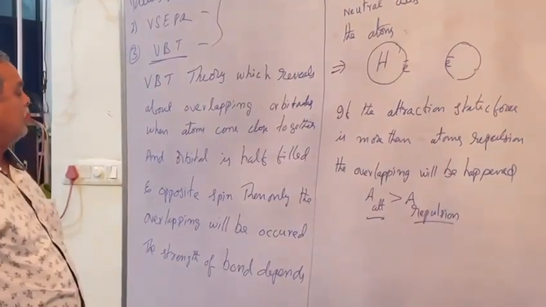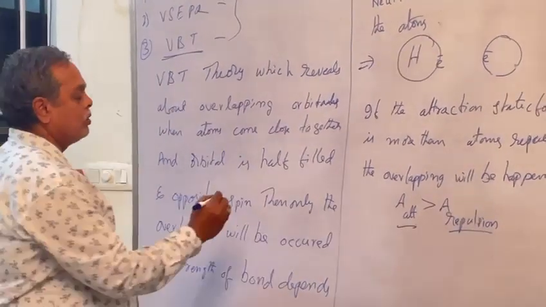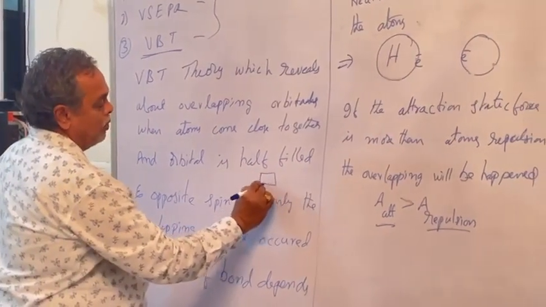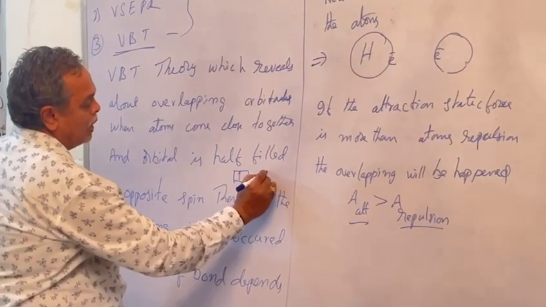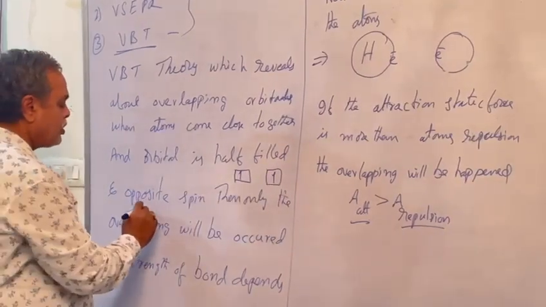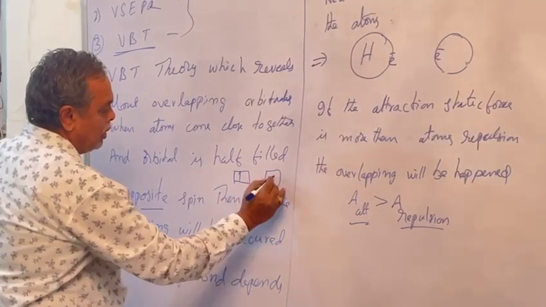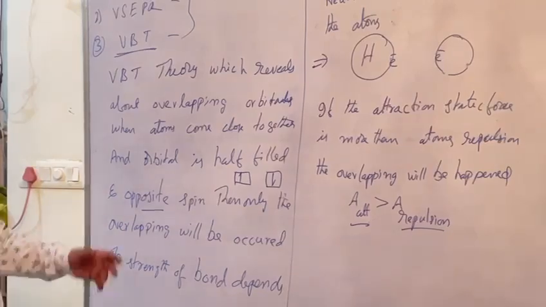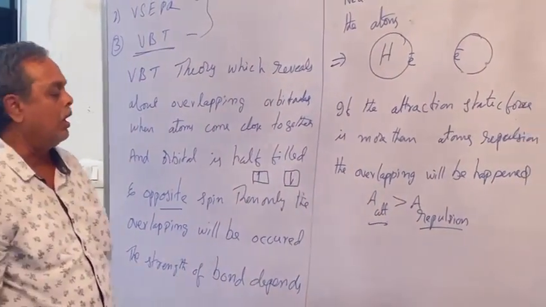What would be here? It would be half filled. Half filled means, suppose here there is an s orbital, it has half filled. Both atoms have half filled orbitals. Then opposite spin, it should be like that, opposite spin. Then only the overlapping will occur.